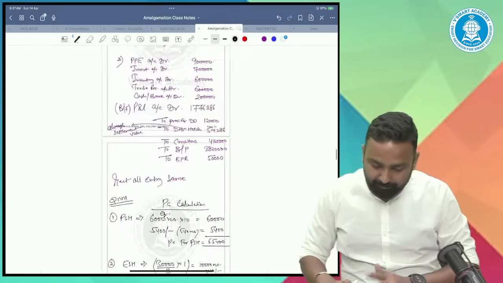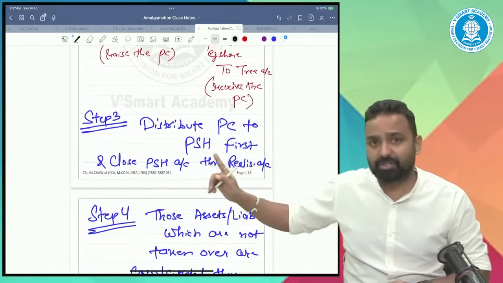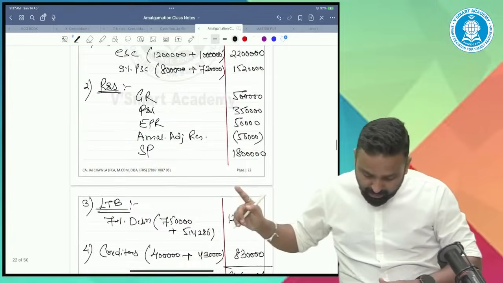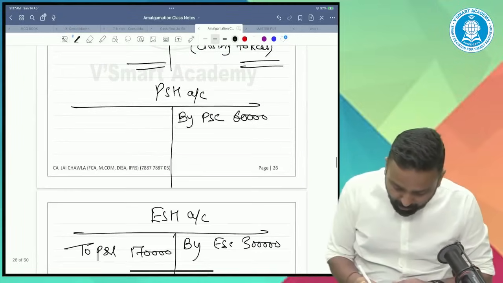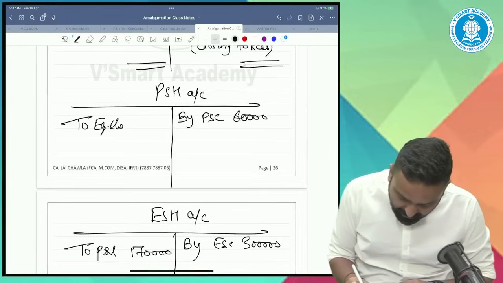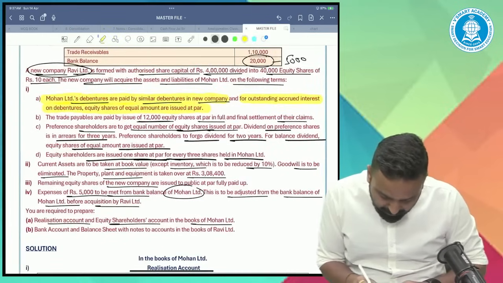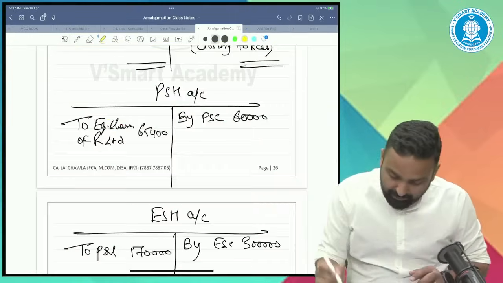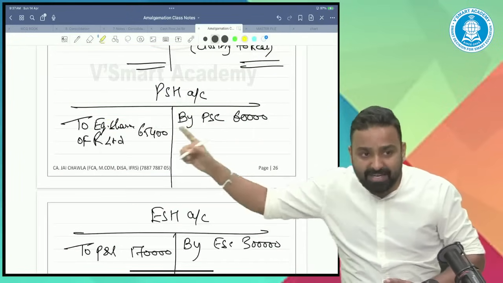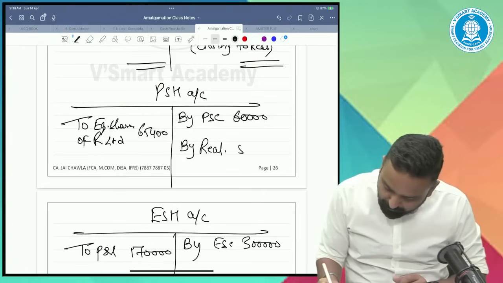Now, third step. Distribute the PC first to the preference holders. As far as preference holders are concerned, their PC is 65,400. So distribute them: to equity shares of Ravi Limited, 65,400. See, read this. Preference shareholders are to get an equal number of equity shares. They are getting equity shares, not the preference shares. So distribute the PC. Now any difference is transferred to the realization account. So transfer to realization, 5,400.